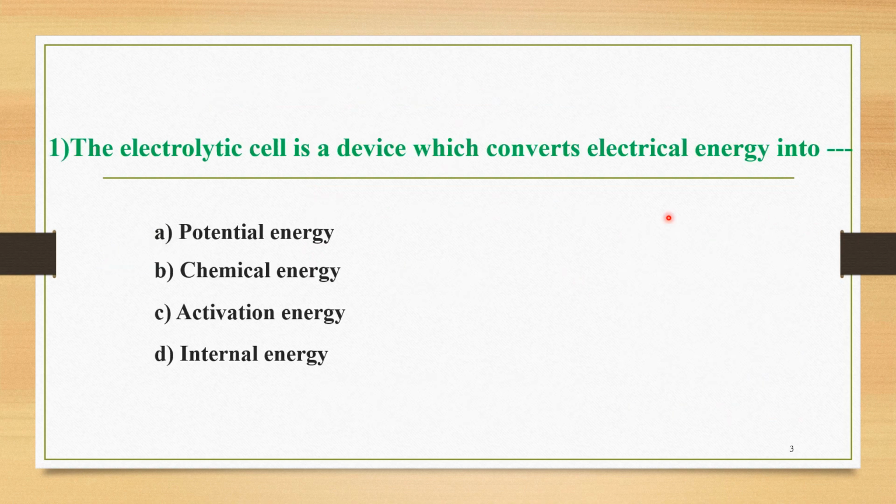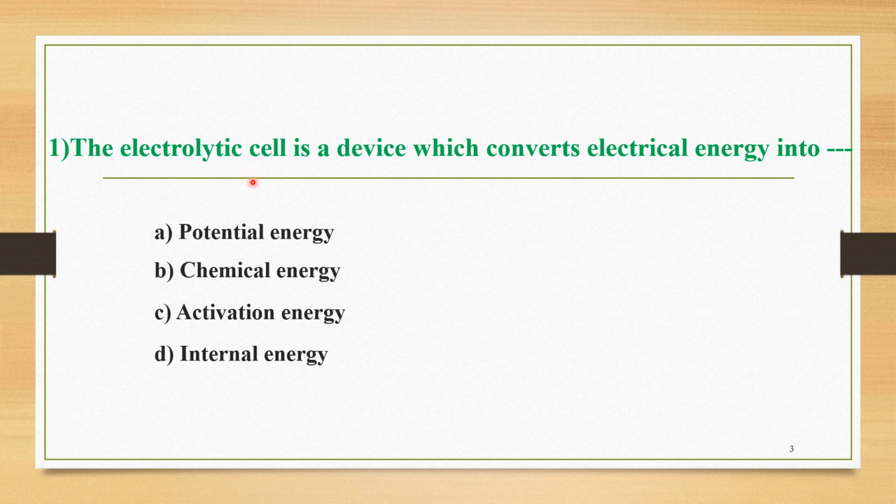The first MCQ's question is here. The electrolytic cell is a device which converts electrical energy into, and the options are: potential energy; the second one is chemical energy; option C is activation energy; and option D is internal energy. We know the classification of cell as electrolytic cell and electrochemical cell depending upon the interconversion of either electrical to chemical energy or chemical to electrical energy.